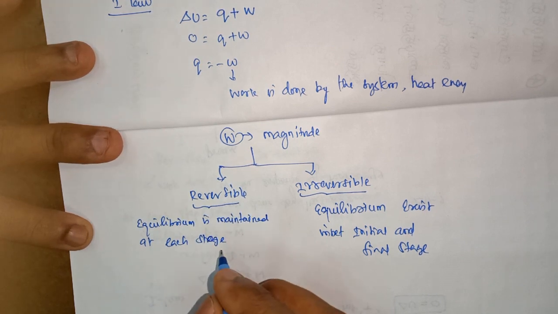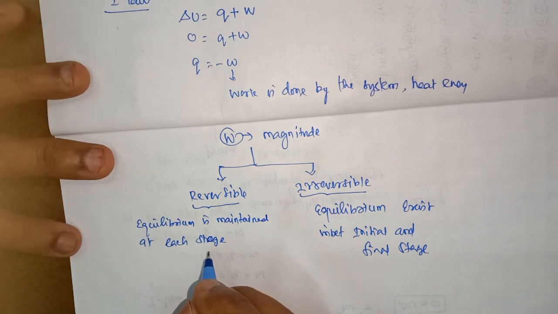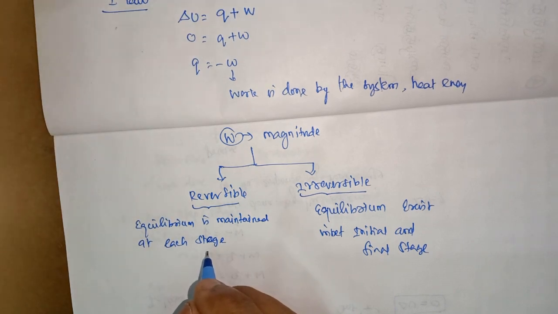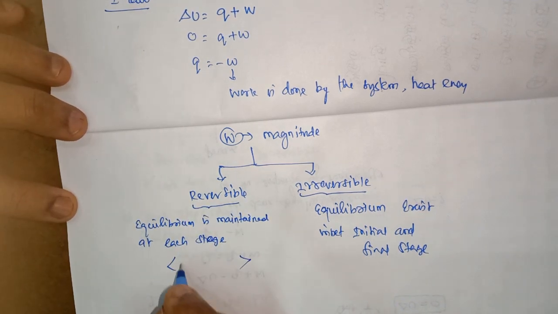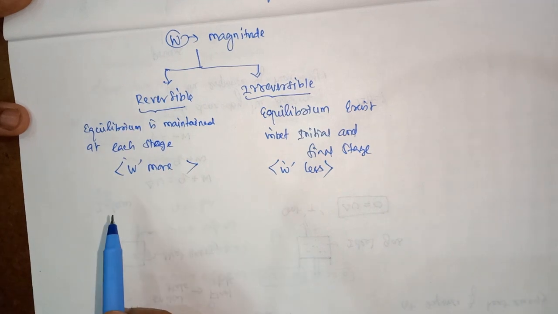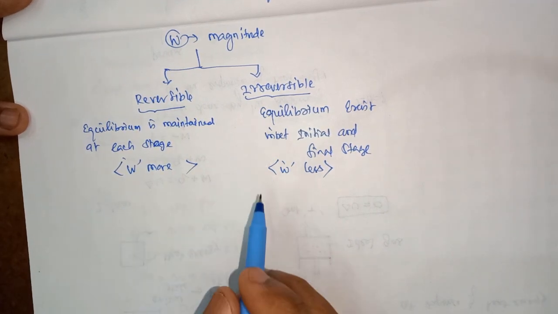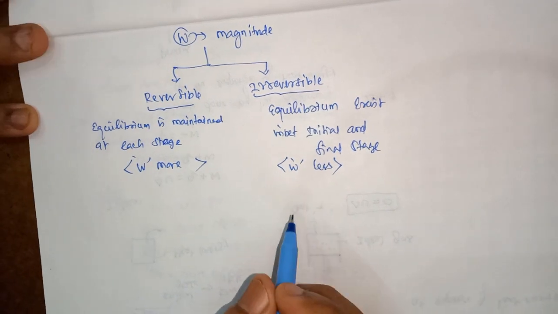In a reversible process, the work done is more. In an irreversible process, the work done is less.